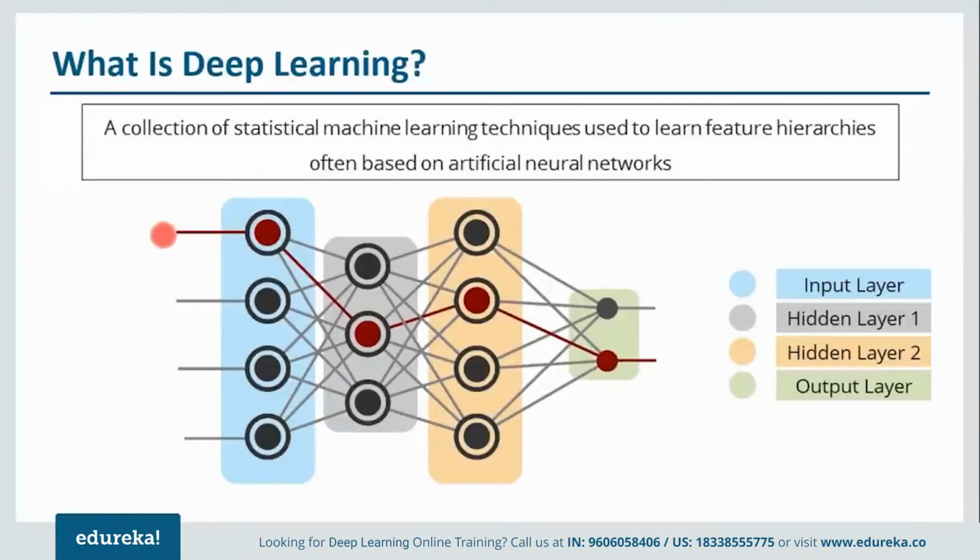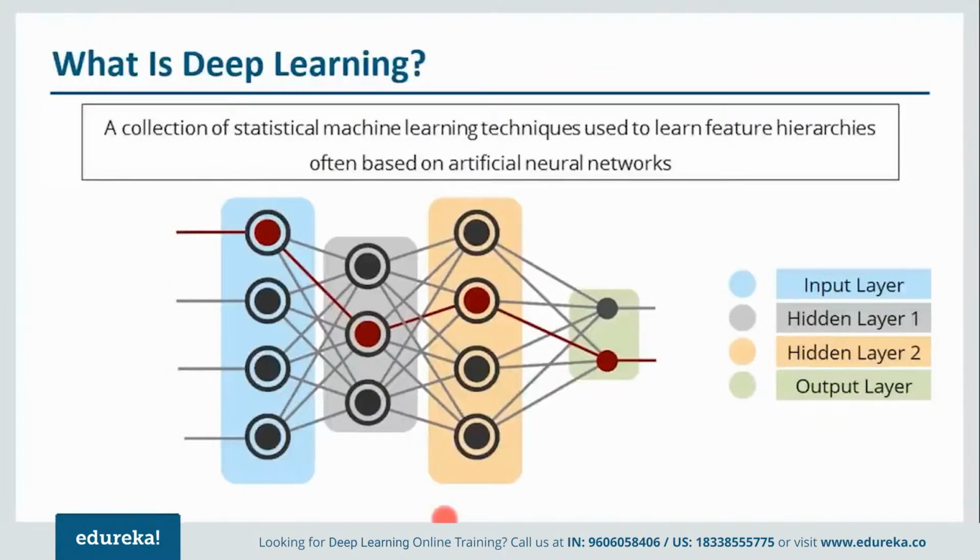Let me explain that. So you have inputs that come here. This will be your input layer. After that, some process happens and it goes to the next nodes, the hidden layer nodes. So this is nothing but your hidden layer 1. Every node is interconnected, if you can notice. After that, you have one more hidden layer where some function will happen, and again these nodes are interconnected to each other. After this hidden layer 2 comes the output layer. And at this output layer, again, we are going to check whether the output is equal to the desired output or not. If it is not, we are again going to update the weights. So this is how a deep network looks.